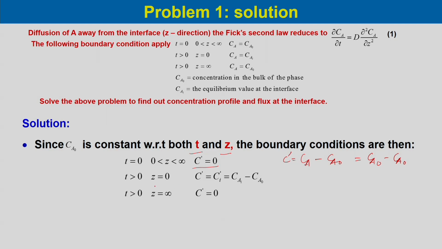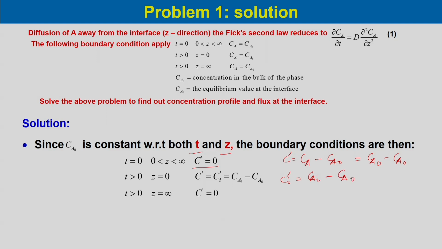At any time t greater than 0, z equal to 0, that is at the interface, it will be the interfacial concentration CAi. So C' at the interface, that is C'i, would be equal to CAi minus CA0.